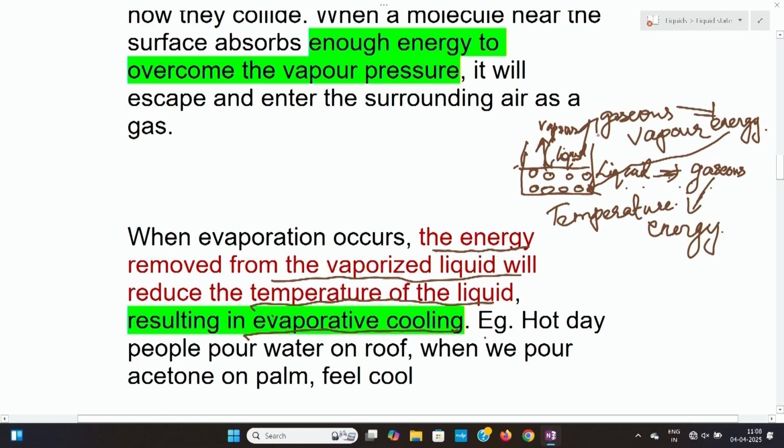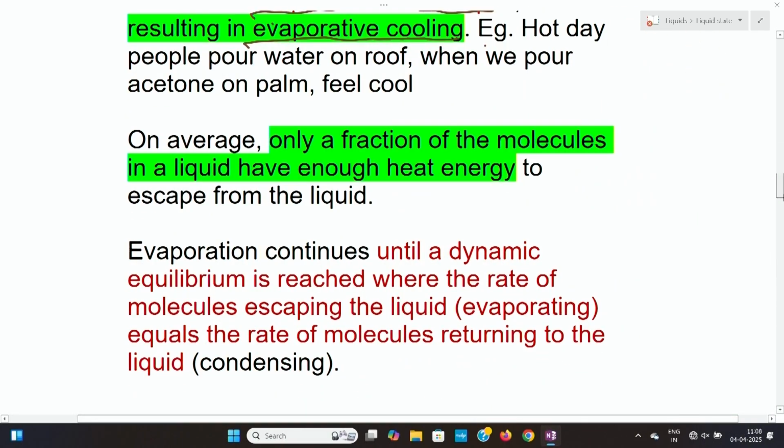Once the equilibrium is reached, the rate of the molecules escaping the liquid, that is evaporating, equals the rate of molecules returning to the liquid. Okay. There will be a dynamic equilibrium reached in the evaporation.